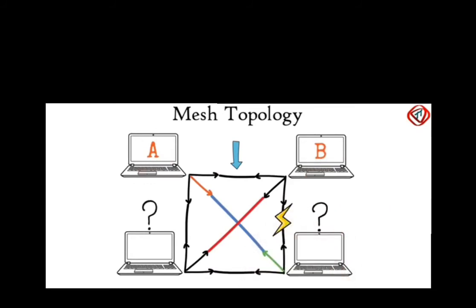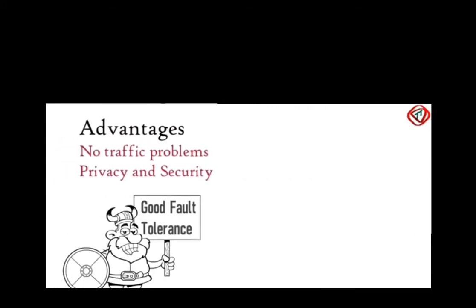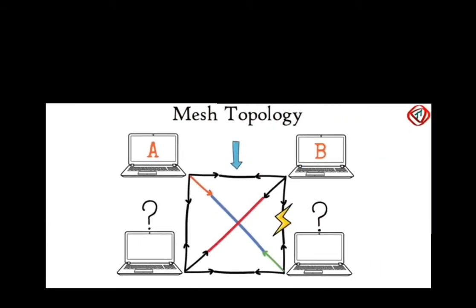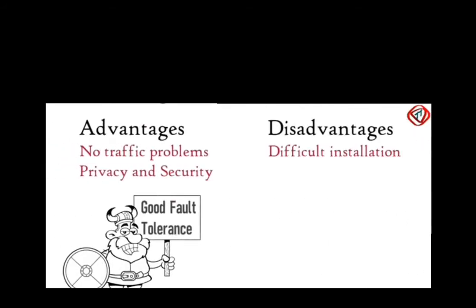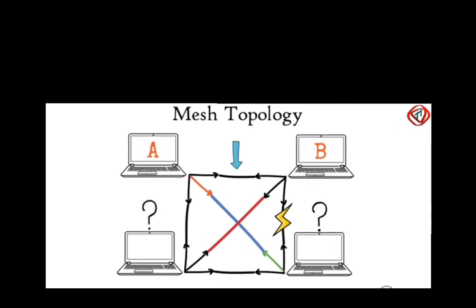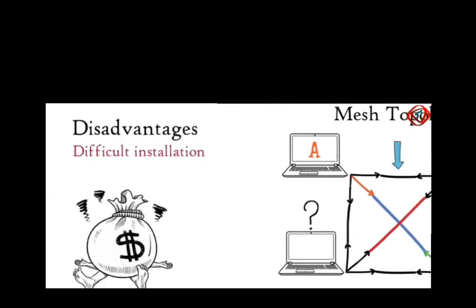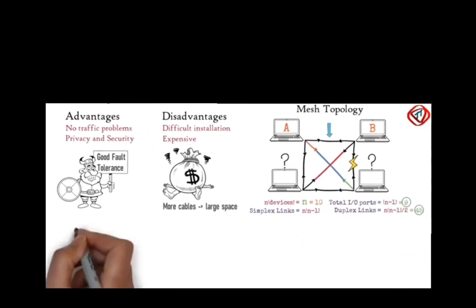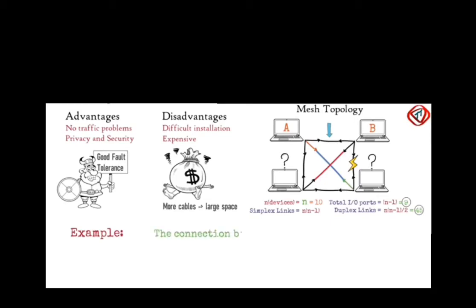If one link fails, it does not affect the whole network. That is, it has good fault tolerance. Let's see the disadvantages. In mesh topology, each node is connected to every node. Thus, it is difficult to install. And a large number of input-output ports and cables are required to install. Thus, it increases the cost and becomes expensive. Example of mesh topology is the connection between regional telephone offices.